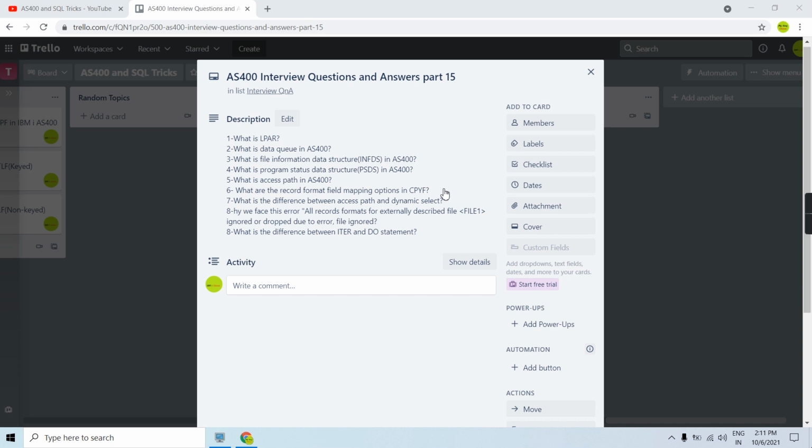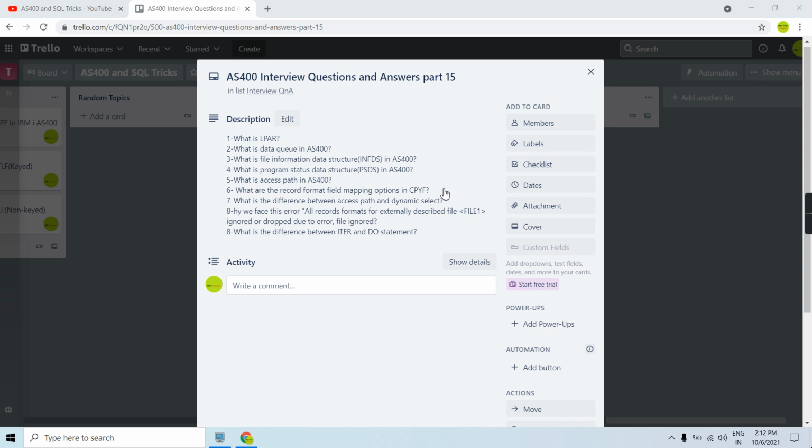Now the fourth thing is star CVT. It basically copies our data from the from file to the to file, but in this case the from file and to file types would be different. So one is a source file, let's say, and the second one is a data file. If we copy the data from the source file to the data file or from the data file to the source file, we use the star CVT option. So that's what the record format field mapping options are in the copy file command in CL in IBM AS400.